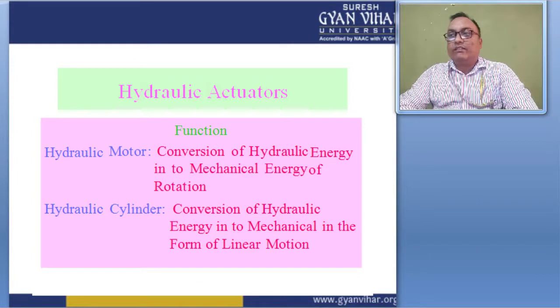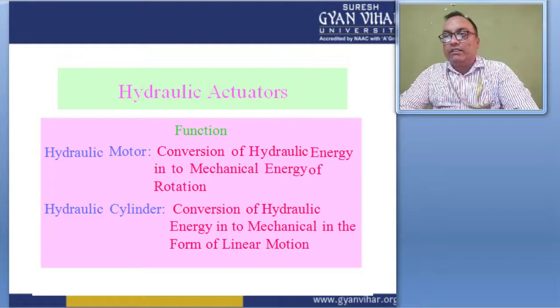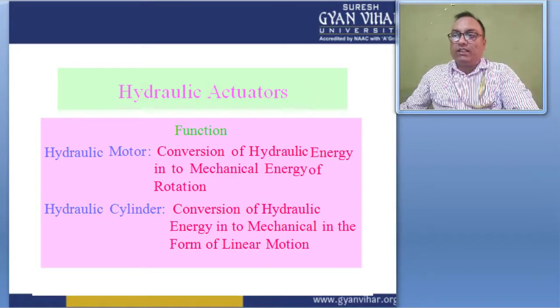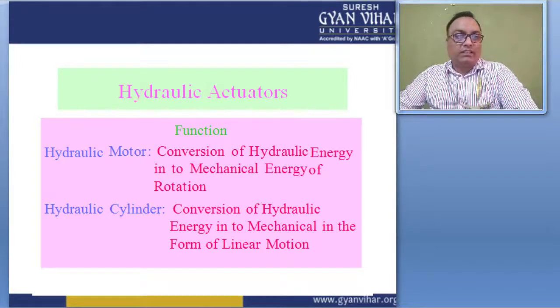For this case, different types of hydraulic motor are used. And the hydraulic cylinder gives the output of the system, which is sometimes called the hydraulic piston.